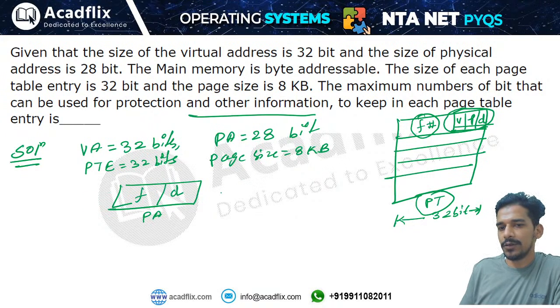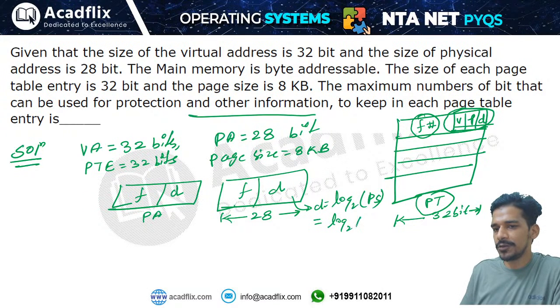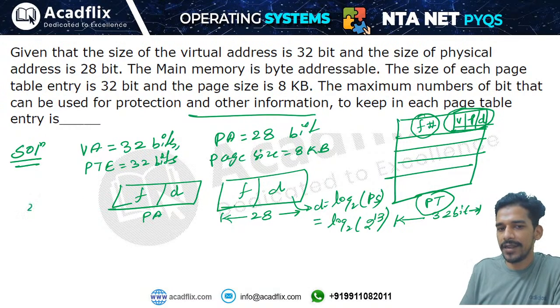The physical address size is 28 bits. We can find out the offset bits from the page size, log base 2 of page size. The page size is 8 kilobytes, which is 2 to the power 13 bytes.